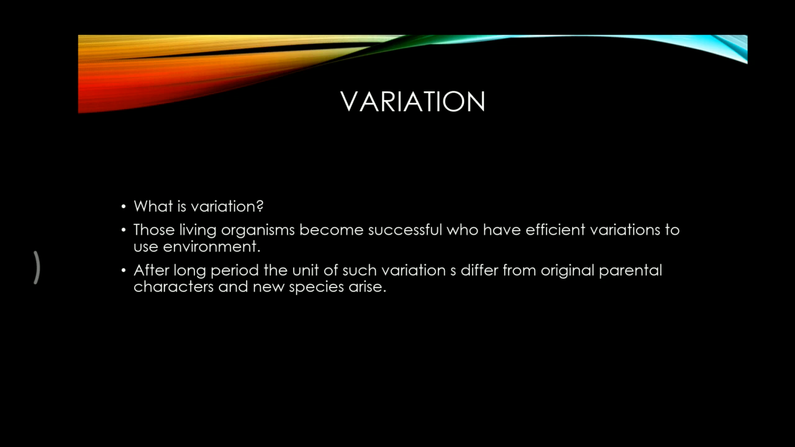In the earlier section we learned that a living organism gets adapted according to its environment. So due to this adaptation they show variation. After a long period of time, the variation differs from the original parent to the new species, meaning their offspring. Some of the characters are different in parent and offspring.